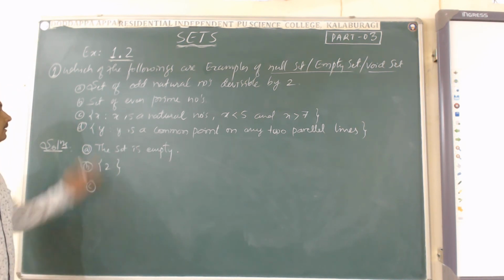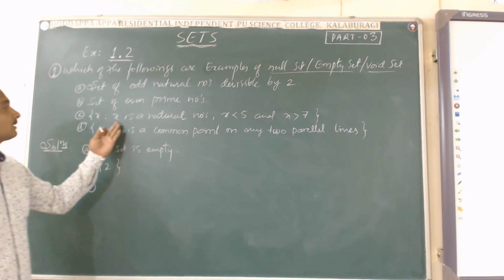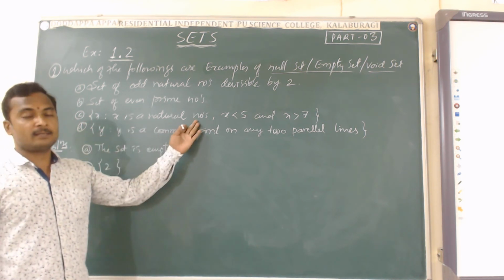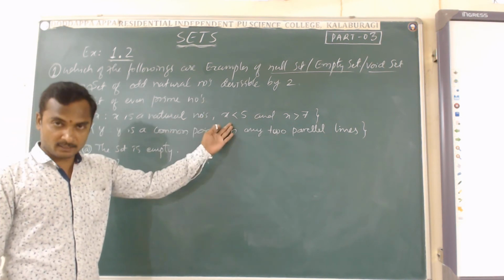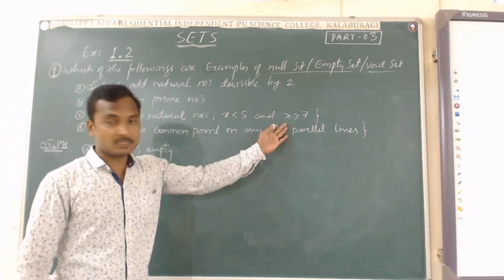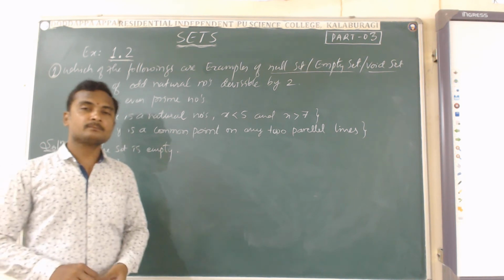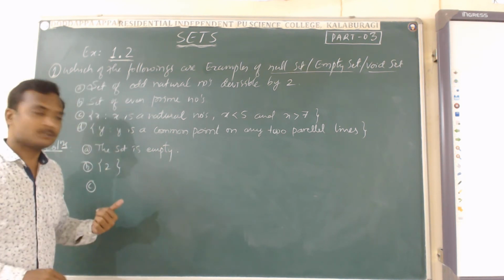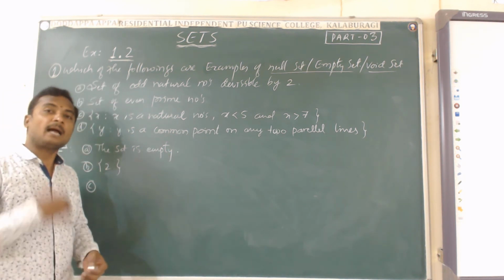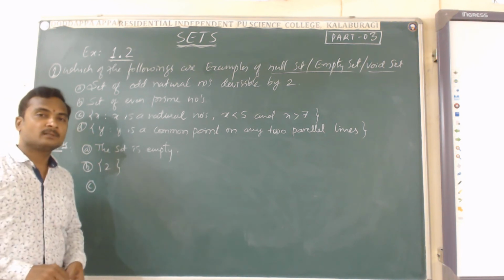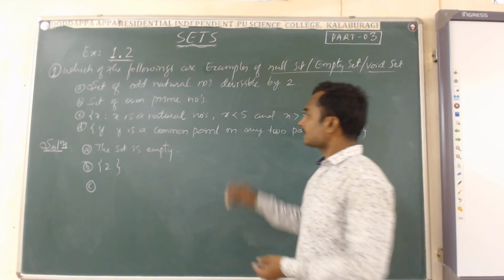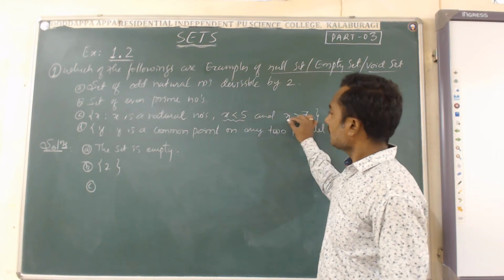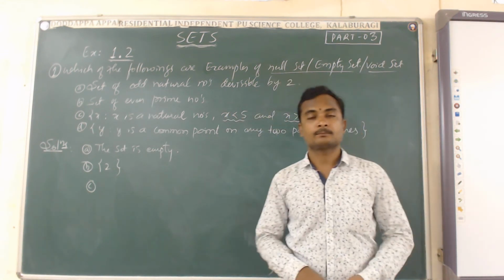Third example. The set of all x such that x is a natural number which is less than 5 and which is more than 7. We know that the numbers which are less than 5 are not more than 7.